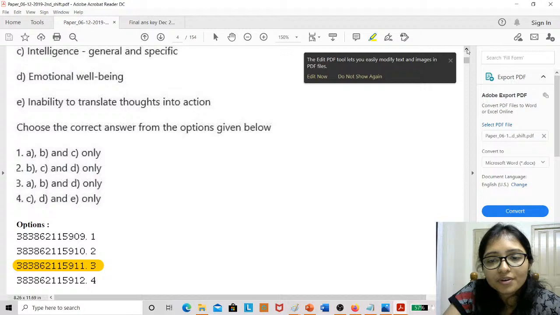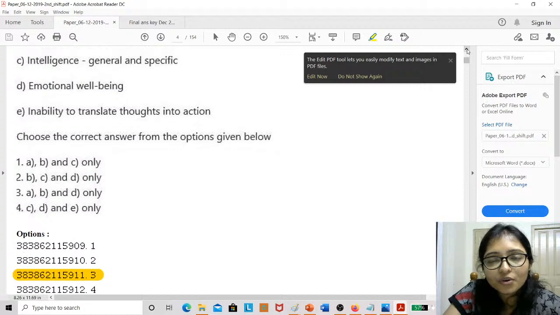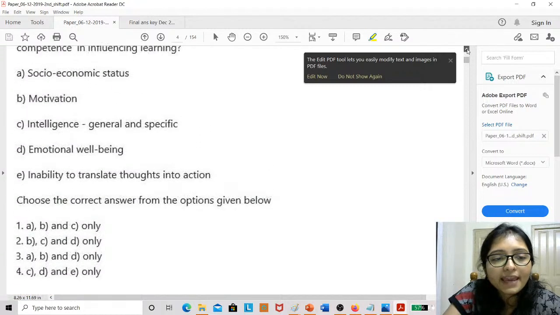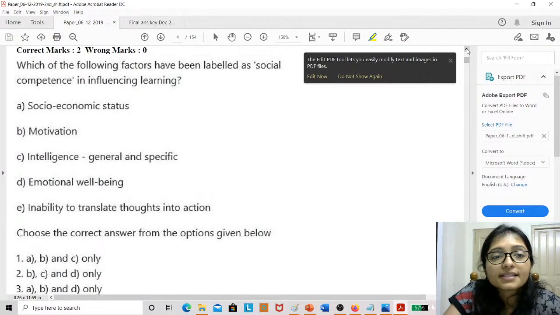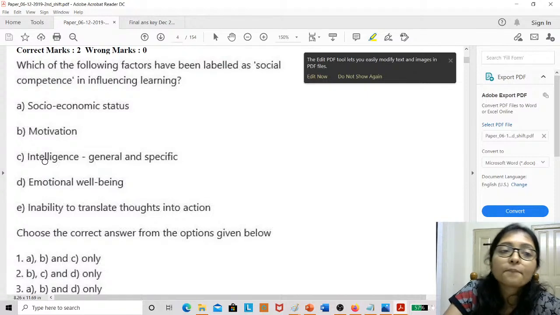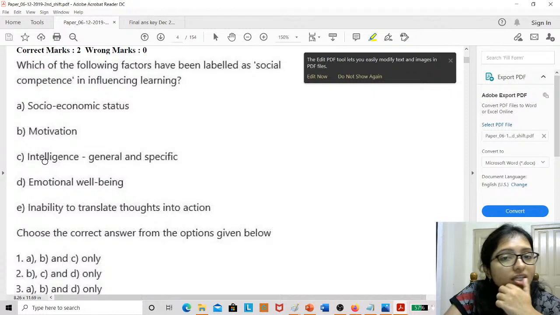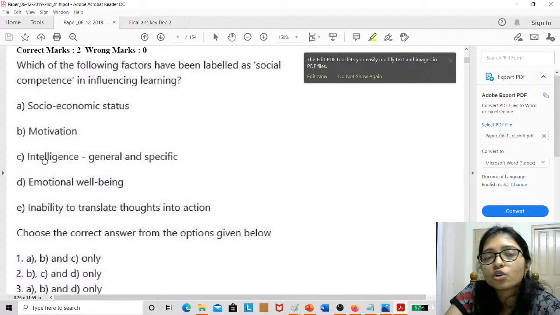Sorry, not 4. No, not 4. A, B, D. See, it is asking the social competence, but intelligence is not the social competence. Always remember that intelligence is not social. Intelligence is your cognitive growth and intellectual growth, that is not depending on social competence. Intelligence is totally different thing.